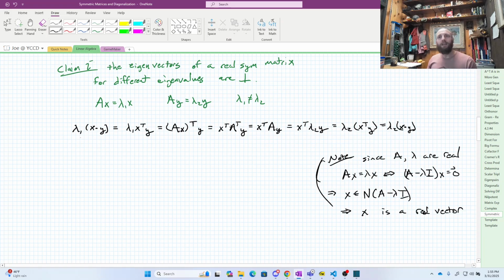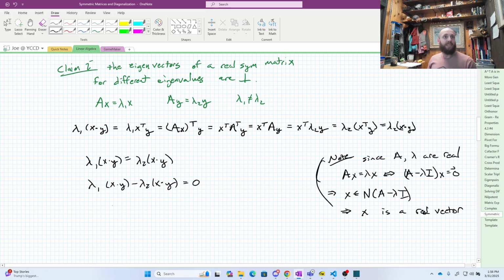So out of this, I've got lambda 1 times this dot product is lambda 2 times this dot product. So I ought to be able to take those two equations, lambda 1 times x dot y is lambda 2 times x dot y, and subtract to the other side. Remember, here we're working with scalars. So I get lambda 1 times x dotted with y minus lambda 2 times x dotted with y is equal to the 0 scalar.